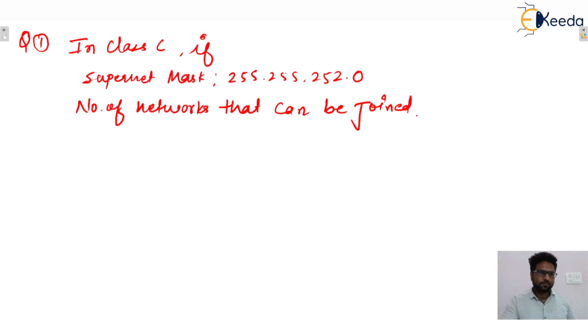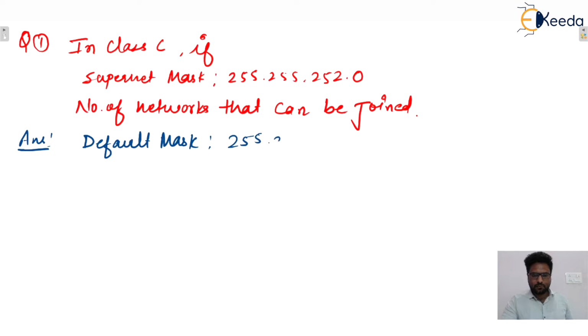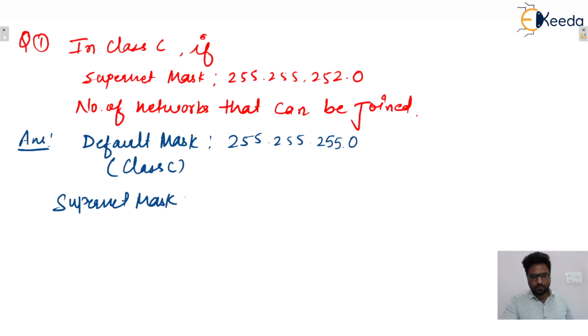Here we know the default mask for class C is what? Default mask is also known as network mask. That network mask is 255.255.255.0 for class C. But here the supernet mask is given, 255.255.252.0. So this can be written in binary like that.